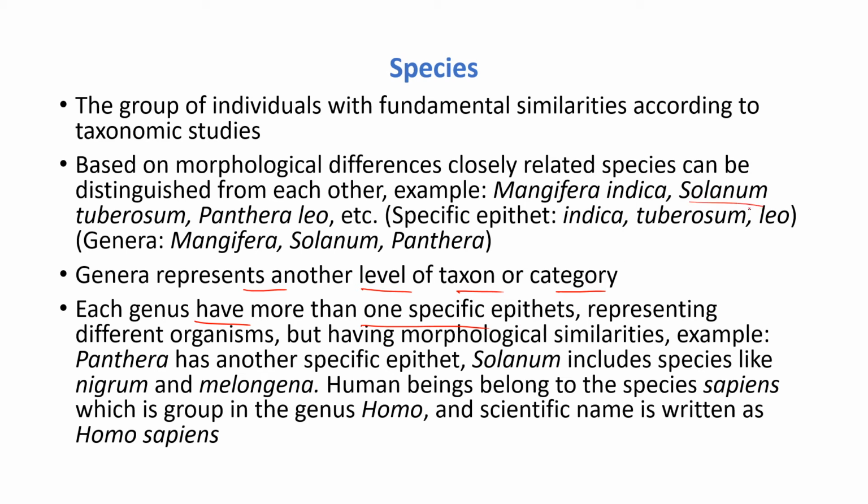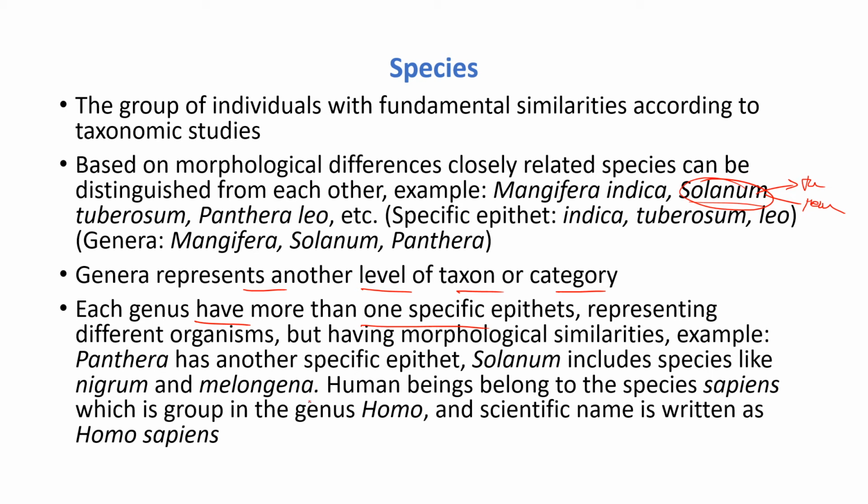Solanum tuberosum means the potato, and Solanum melongena means the brinjal. So here Solanum is the same, but it has two species, tuberosum and melongena.